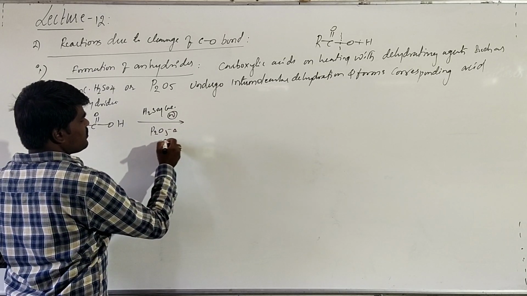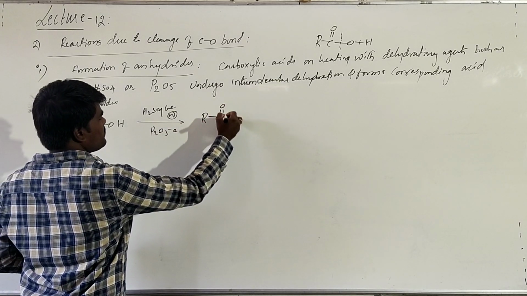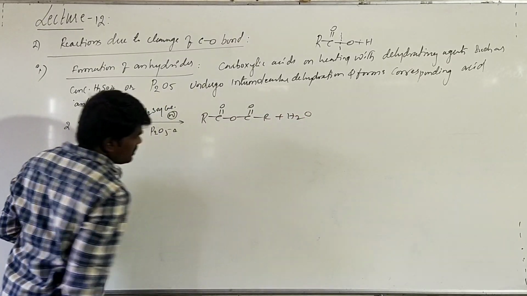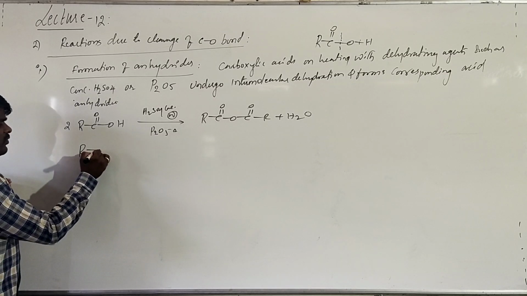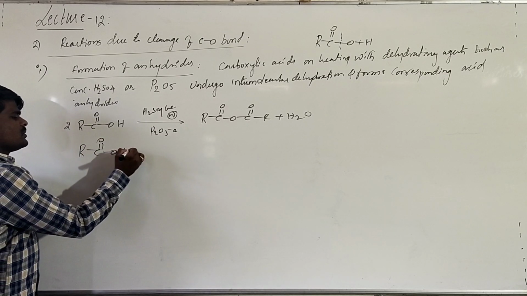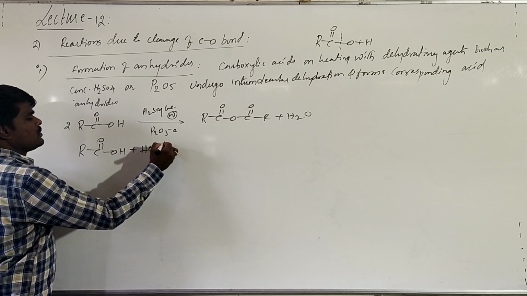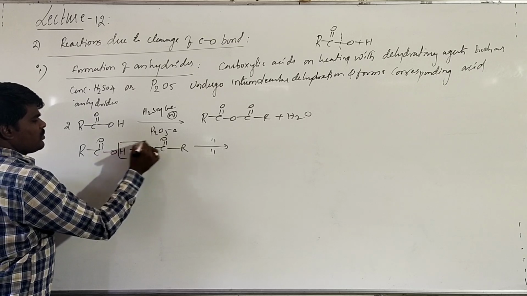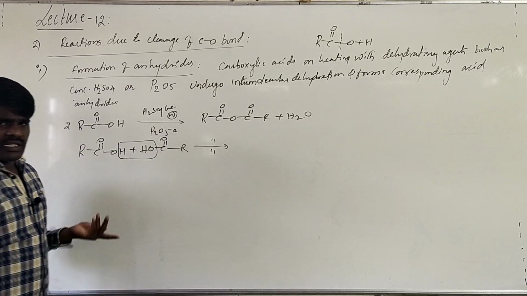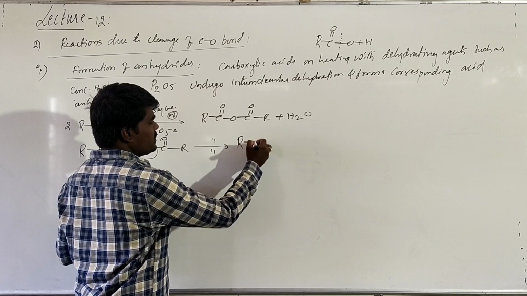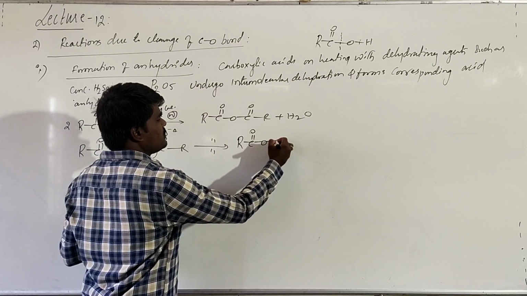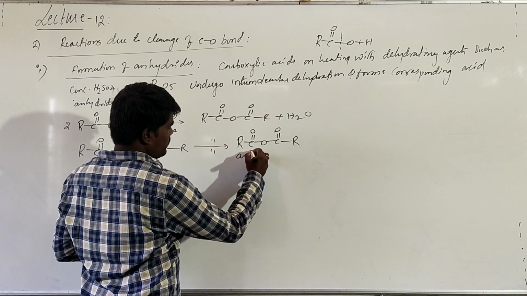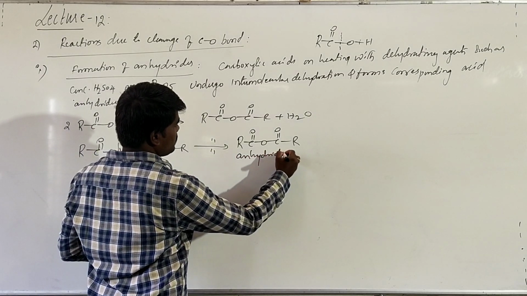Elimination of a water molecule takes place and results in the formation of acid anhydride. These are symmetrical, so it doesn't make any difference from where you are removing the oxygen and hydrogen. So you will get a compound which we call an acid anhydride.